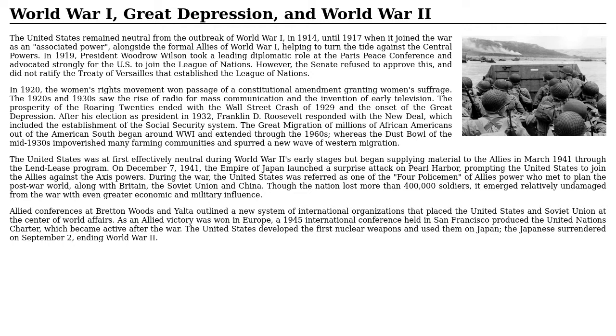During the war, the United States was referred to as one of the four policemen of the Allied powers who met to plan the post-war world, along with Britain, the Soviet Union and China. Though the nation lost more than 400,000 soldiers, it emerged relatively undamaged from the war with even greater economic and military influence. Allied conferences at Bretton Woods and Yalta outlined a new system of international organizations that placed the United States and Soviet Union at the center of world affairs.